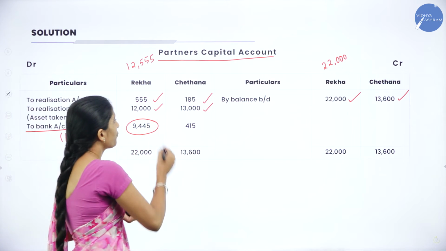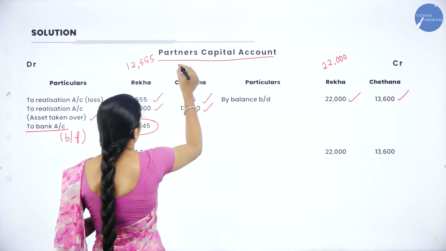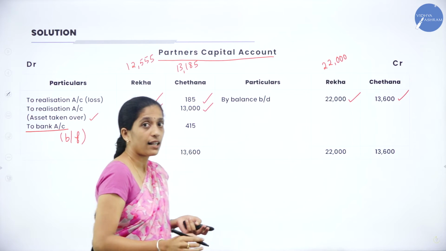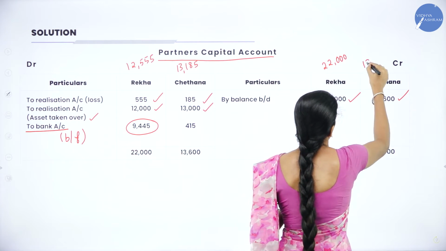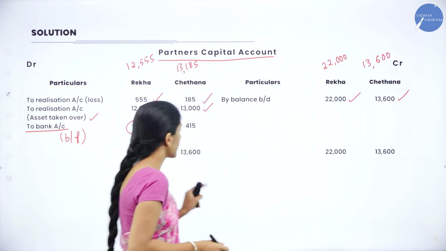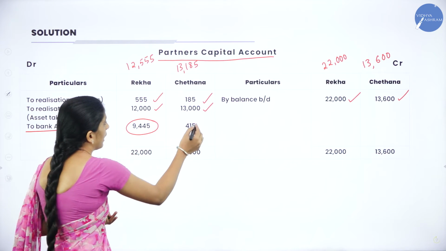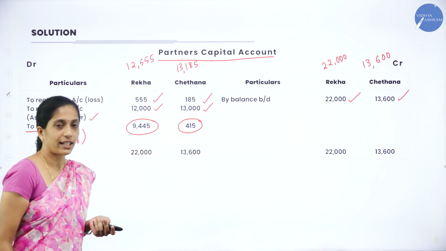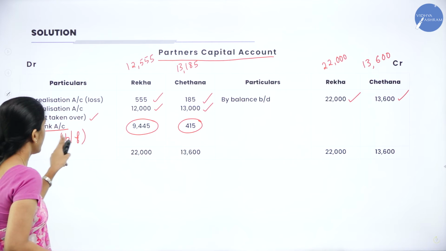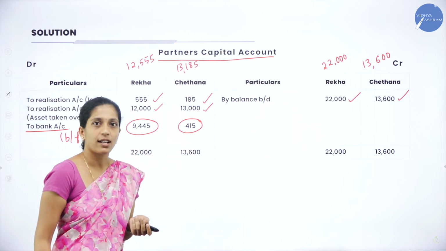In the same way that of Chetana, so we shall add debit side 13,000 plus 185. So we will get 13,185. Coming to the credit side, we are having 13,600. Now credit side is more, 13,600, we'll write both the side minus 13,185. So we'll get a difference of 415, that is balancing figure, so we'll transfer to bank account. So we had already written to bank account, we'll write the amount. So this is a very easy partner's capital account.